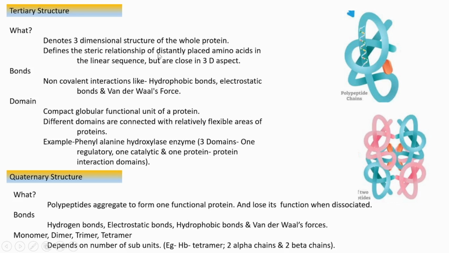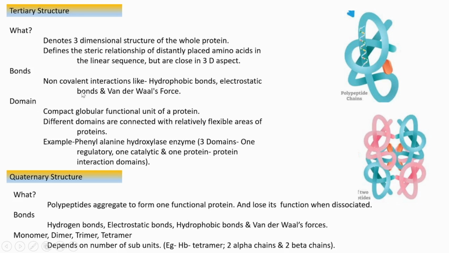But here that relationship is occurring between distantly placed amino acids in the linear polypeptide chain. But as they come close to each other in the 3D aspect, even if they are located far apart, they remain very close because of the folding. Then which bonds hold this much folding, how is it maintained? Through non-covalent interactions itself, like hydrophobic bonds, electrostatic bonds, and van der Waals forces.